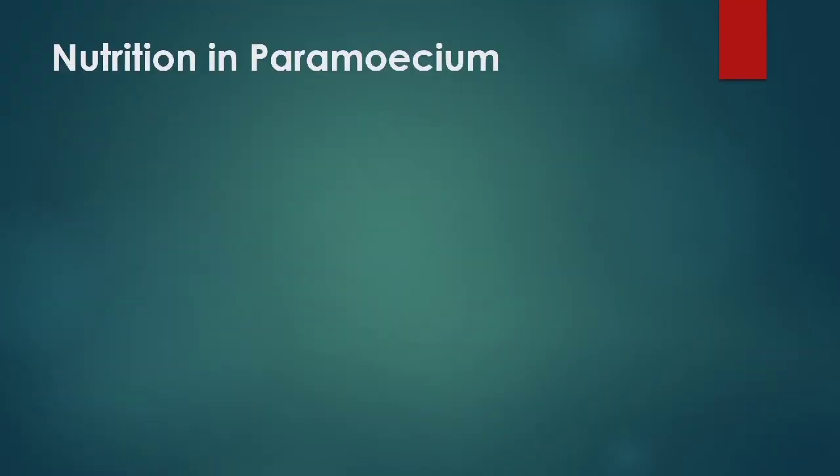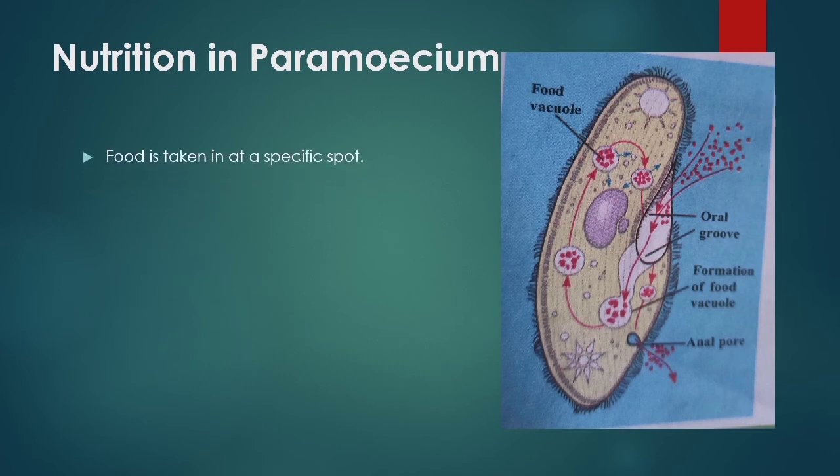Another single-cell organism is paramecium. Paramecium has a definite shape. Food is taken inside at a specific spot. The food is moved to the spot by the movement of the cilia, which cover the entire surface of the paramecium body. From the spot, food is ingested and broken down in the cytoplasm and used for its functions.